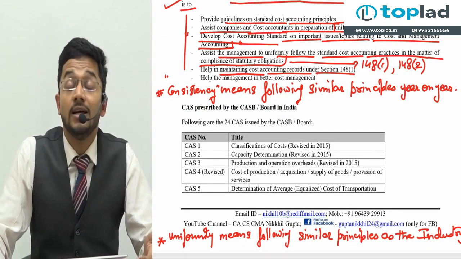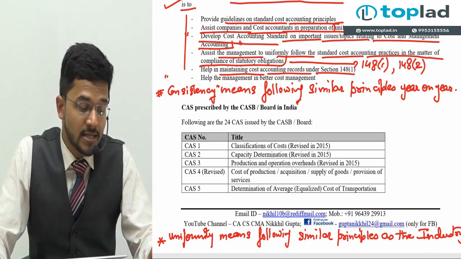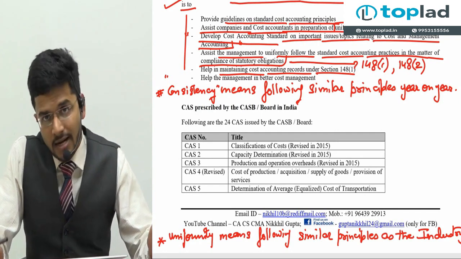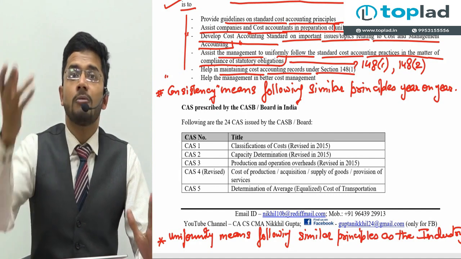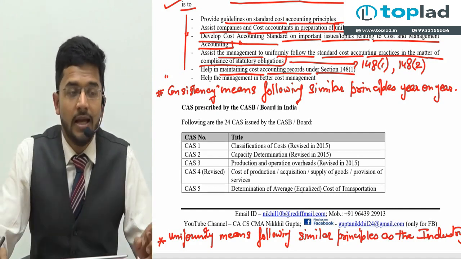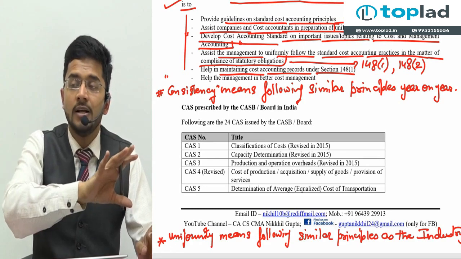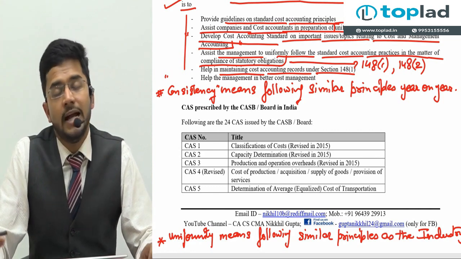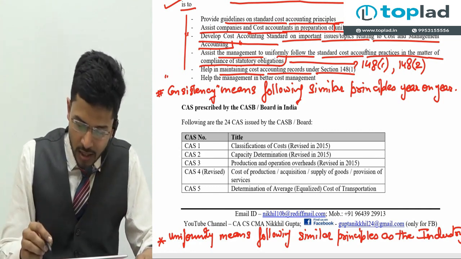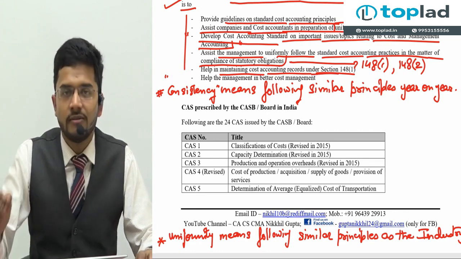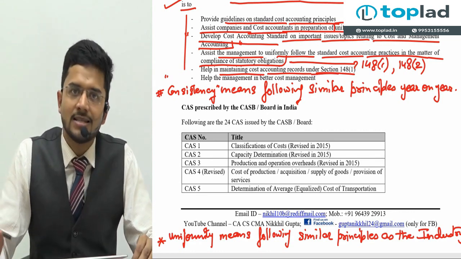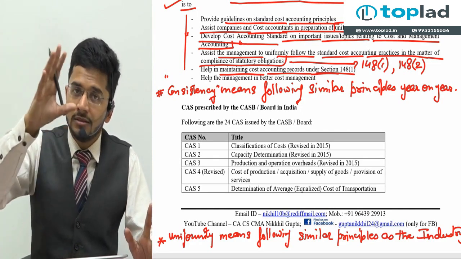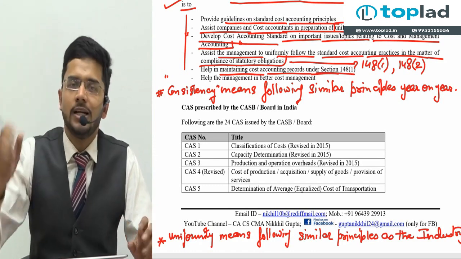Next, they help in maintaining the cost accounting records under section 148(1). Of course, the biggest aid while making our cost accounting records is the cost accounting standards. Cost accounting standards will tell us the format in which we will prepare our cost accounting records, what should be allocated and what should not be allocated, and out of the several absorption methodologies, which methodology is the best and to be followed by the company, etc. So while maintaining the cost accounting records under section 148, the cost accounting standards will assist the companies in calculating or recording the cost related data accurately.